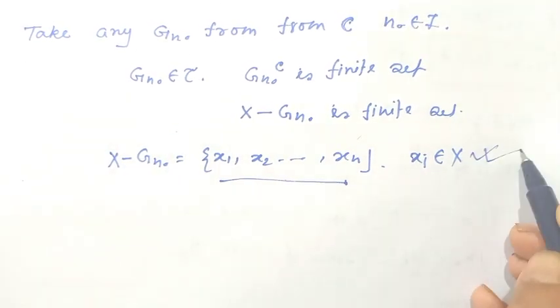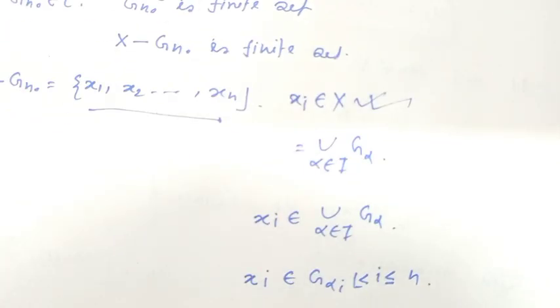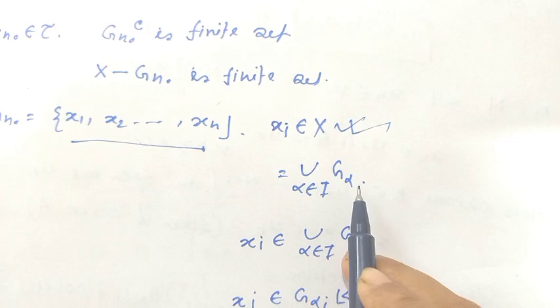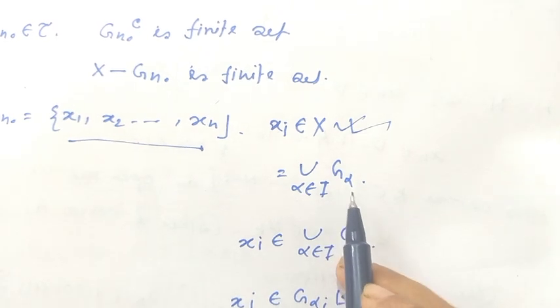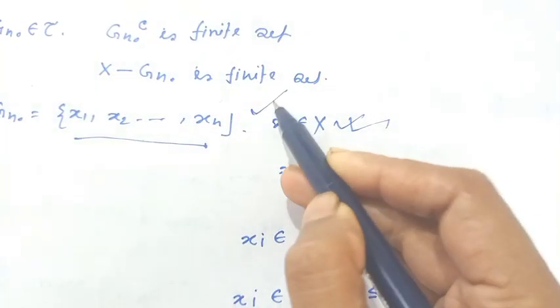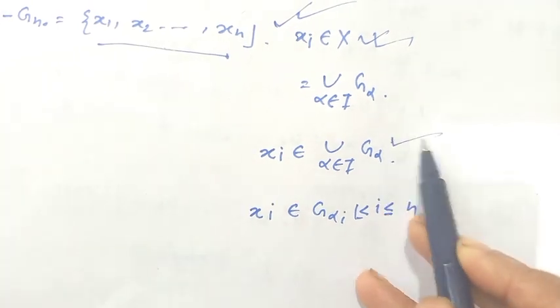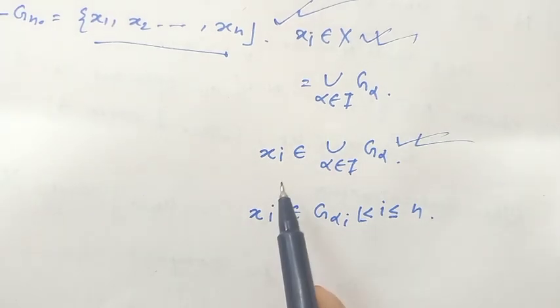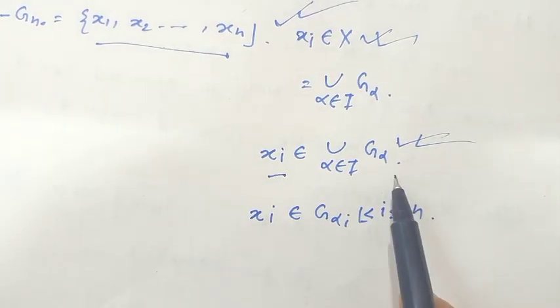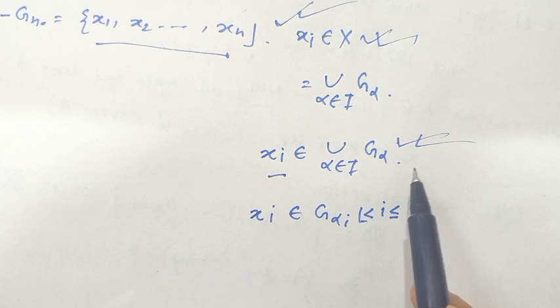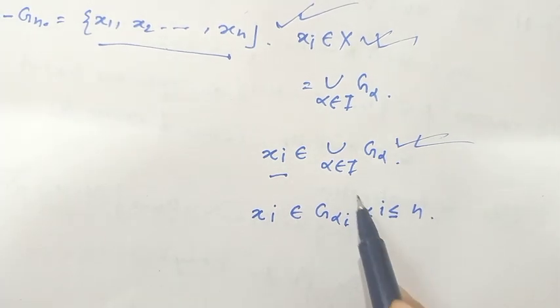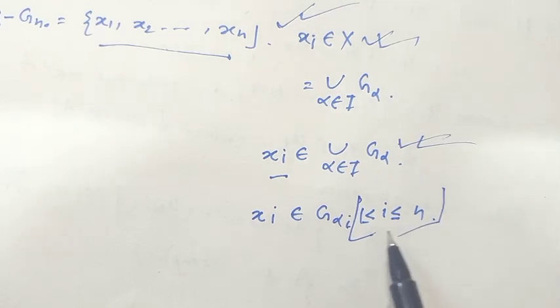Obviously this is a member of capital X. Since X equals the union of G alpha, where alpha belongs to I, this xi belongs to this union. Since xi belongs to this union, xi belongs to some G alpha i. Consider xi belongs to G alpha i, and here i varies from 1 to n.